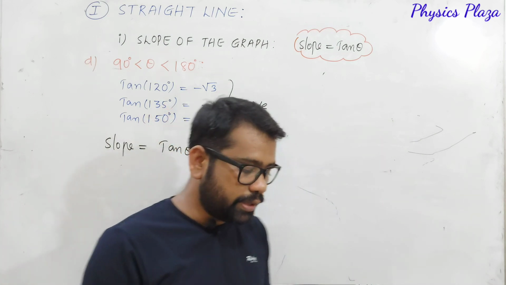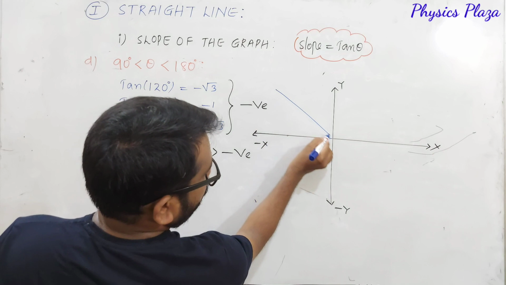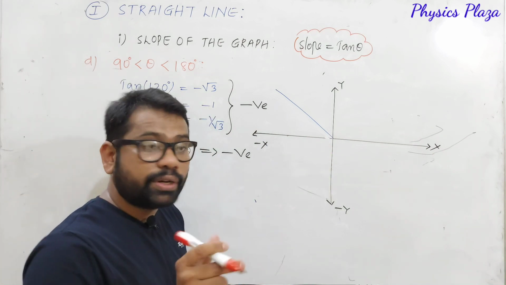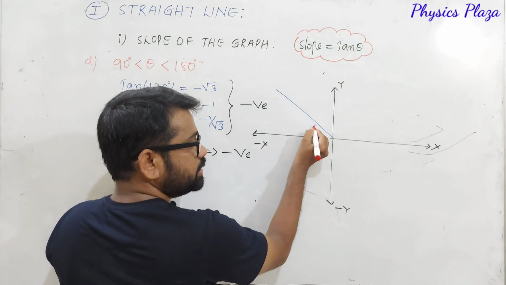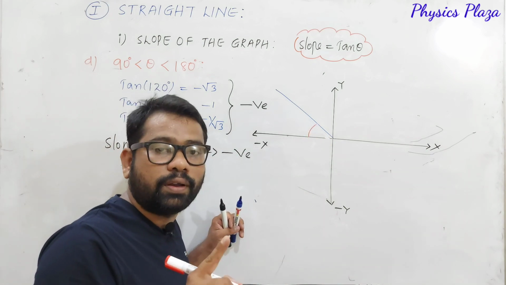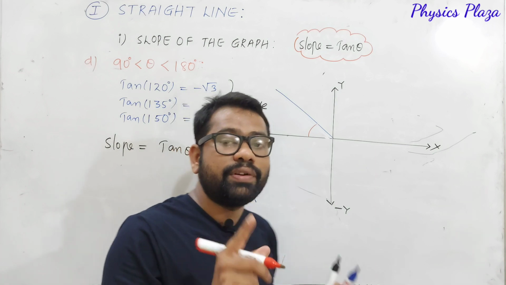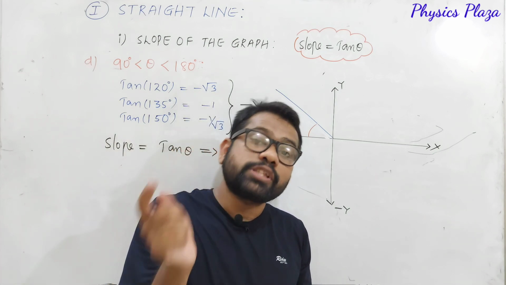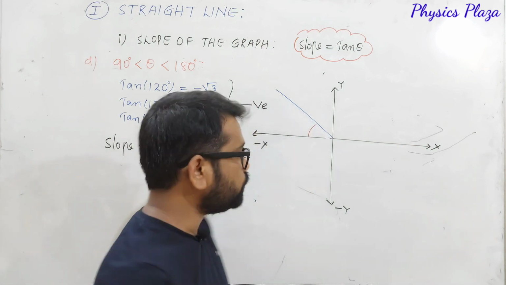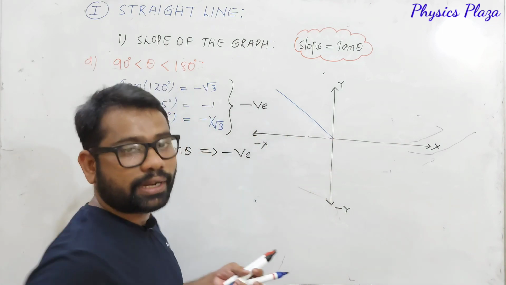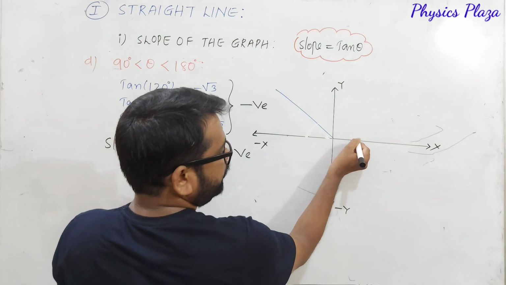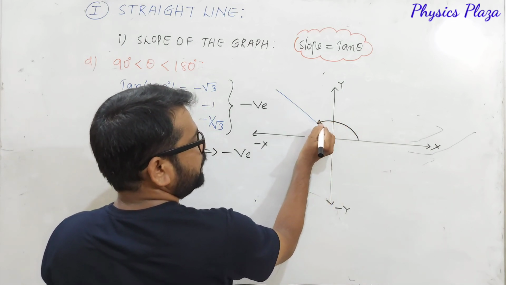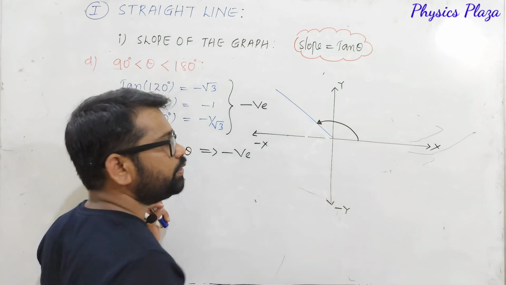Then the graph will be like this. This is how we will get the graph. But children, many students will take the angle here, like this. No, it is wrong. Already we discussed, the straight line makes an angle theta with the positive x-axis in the anti-clockwise direction. So, you cannot take this. This is how you should take the angle. So, this is how we will get the graph.